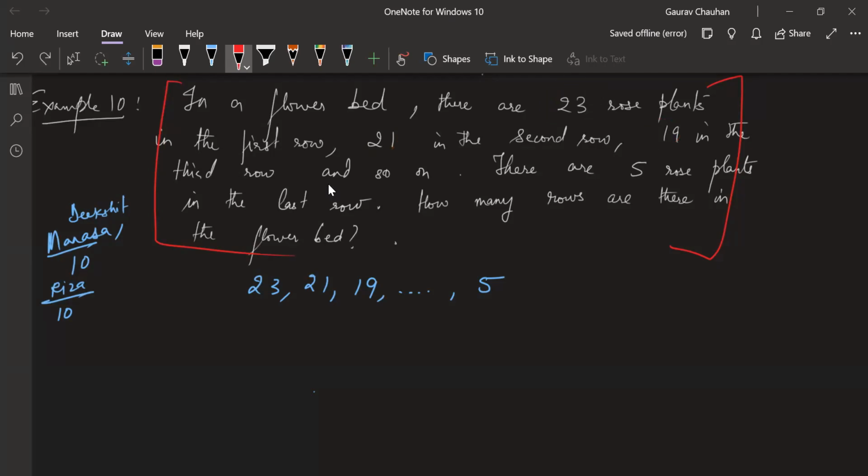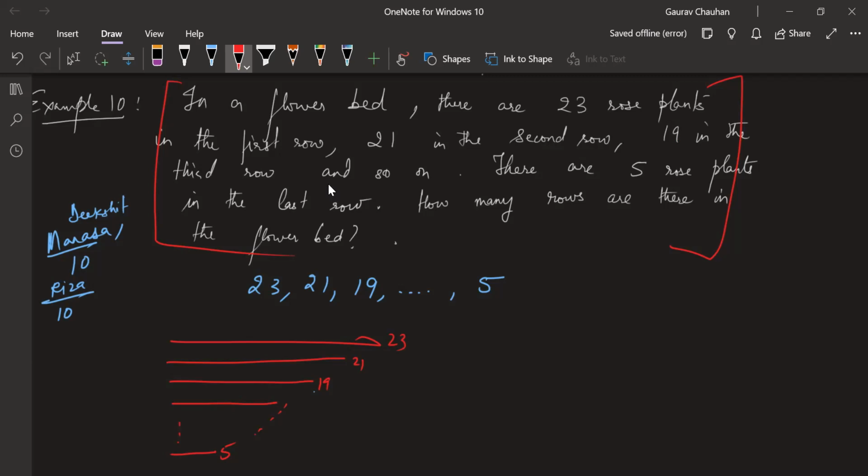And the last row, they have put 5. They're asking how many rows are there. So like this, there are rows. And then finally in the last row, there are 5. Here there are 23, 21, 19, and so on. And finally in the last row, there are 5 plants. They're asking us to find how many rows are there.